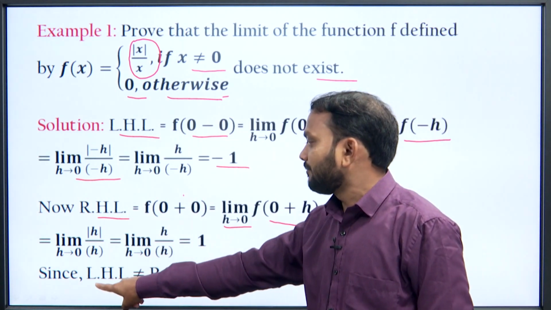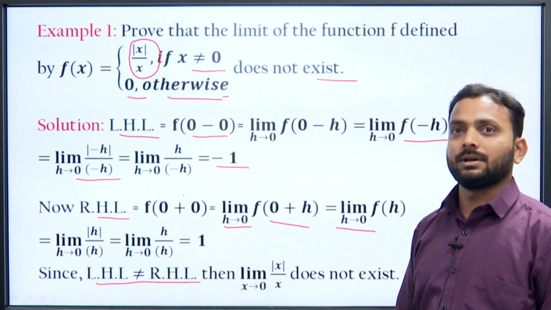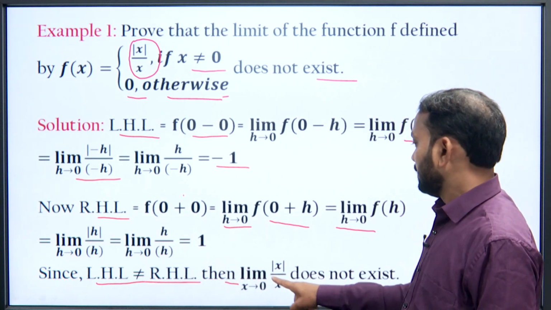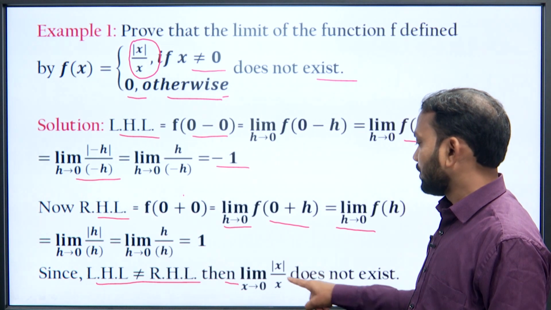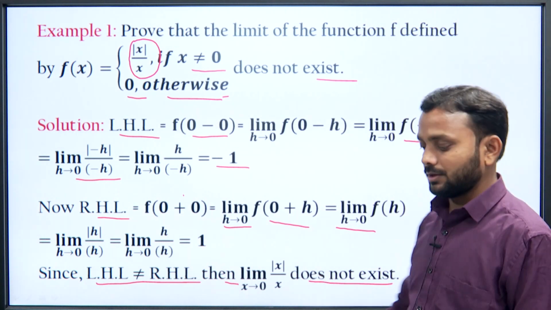So, since left hand limit does not equal right hand limit, limit x tending to 0 of mod x upon x does not exist.